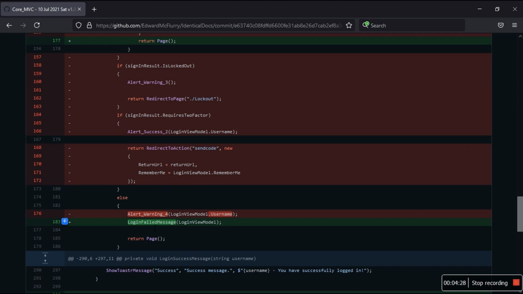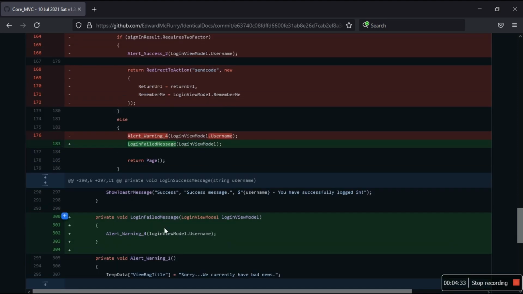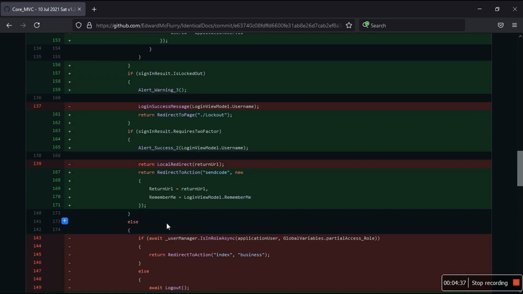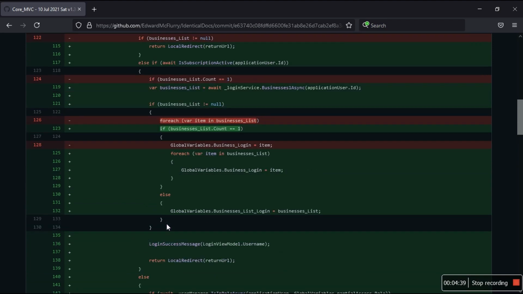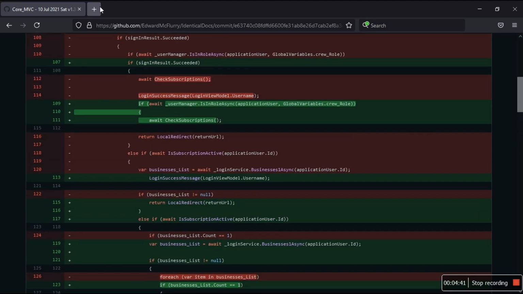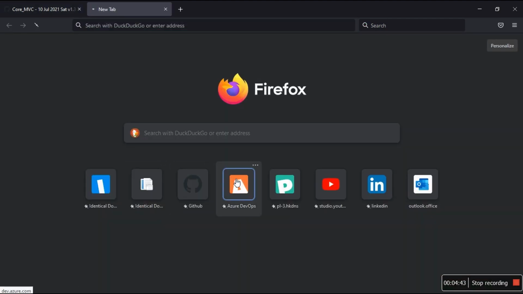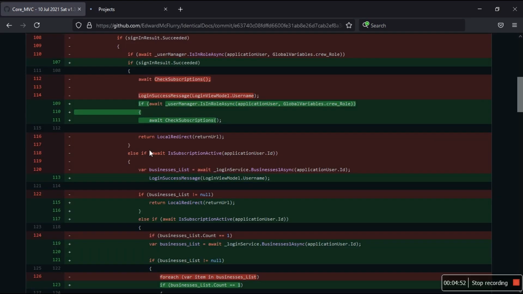I had to use a helper method called login failed message, and there's the login failed message. To be honest, with GitHub, let me use Azure DevOps right now. Like I said, we're going to cover this in the version control series, but right now I want something that shows properly. I feel like GitHub doesn't do what I'm looking for.